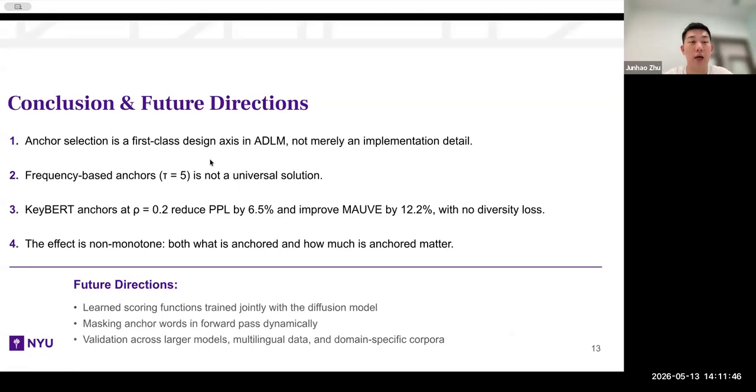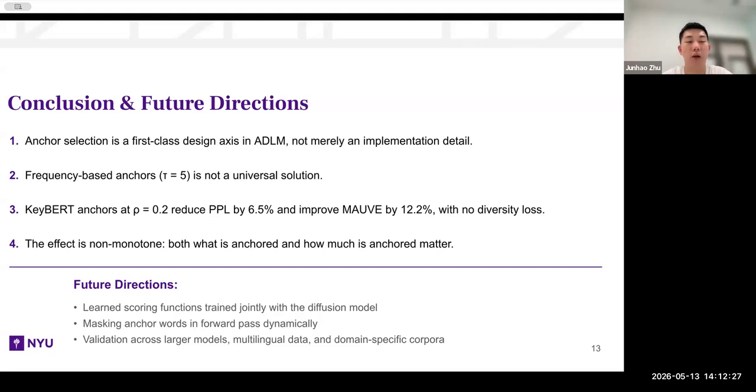Overall, we would like to conclude that anchor selection is a first-class design axis in ADLM, not merely an implementation detail. That is to say, anchor selection is the main reason why ADLM has better performance over other standard discrete diffusion designs. And second, frequency-based anchor is not a universal solution. In ADLM, it claims that by training in a context window of 1024, it has a strong improvement on MOV score. However, when we compress the length to 512, it no longer works.